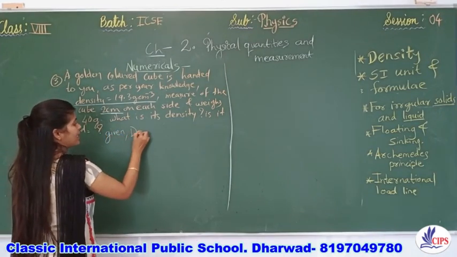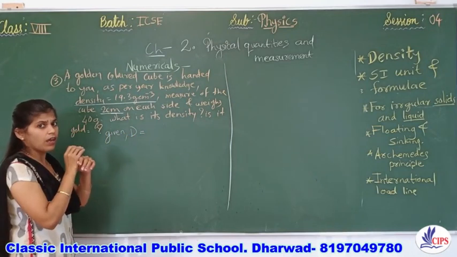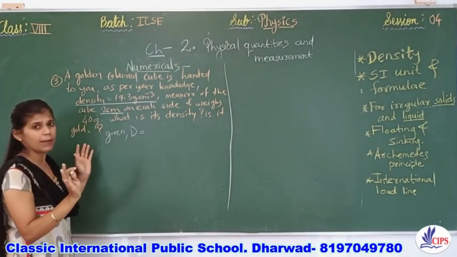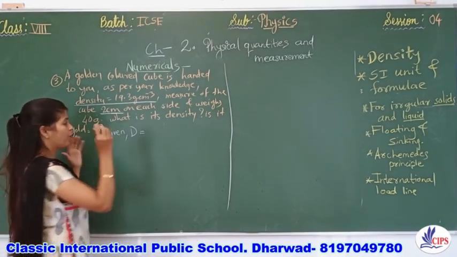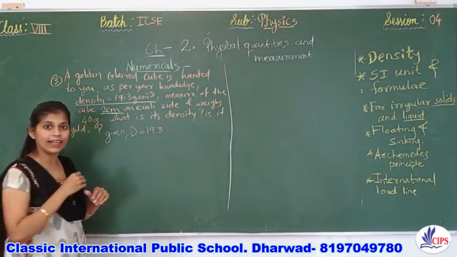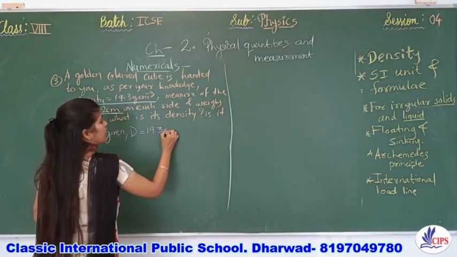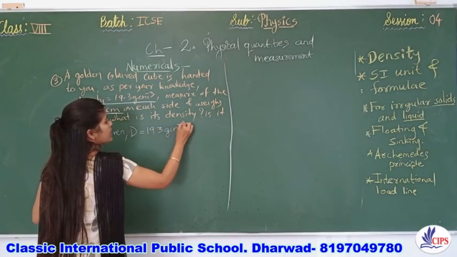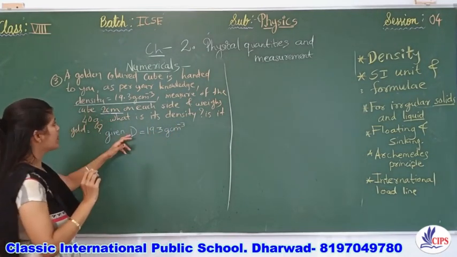First one, they have given the density of gold. That is the same, anyhow it will remain the same for any kind of numerical. Density of gold is fixed, that is 19.3 gram per cubic centimeter. Okay, what is given?